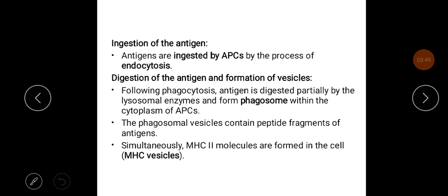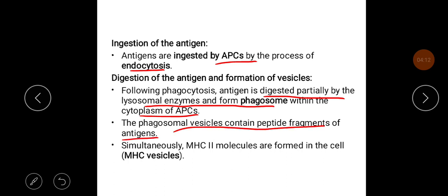Antigens are ingested by APCs by the process of endocytosis. Digestion of the antigen and formation of the vesicle occurs following phagocytosis. Antigen is digested partially by lysosomal enzymes, and they form a phagosome within the cytoplasm of APCs. The phagosomal vesicles contain peptide fragments of antigens.